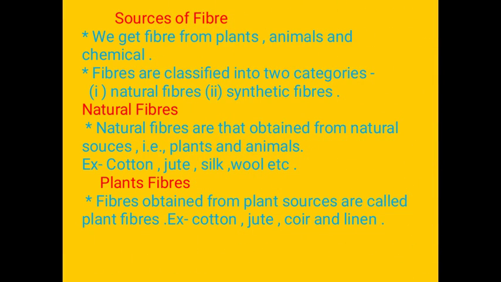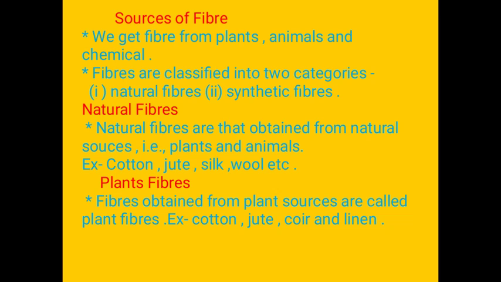So fiber, we get fiber from plants, animals, and chemicals. Fibers are classified into two categories. First one is natural fiber and second one is synthetic fiber. Natural fibers are those obtained from natural sources, that is plant and animal. Example, cotton, jute, silk, etc.